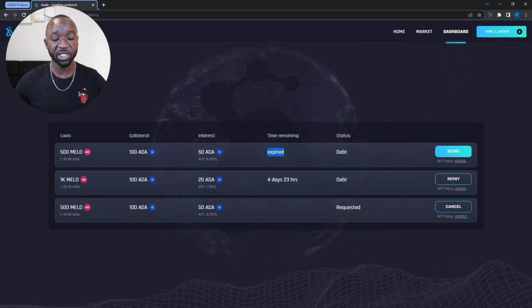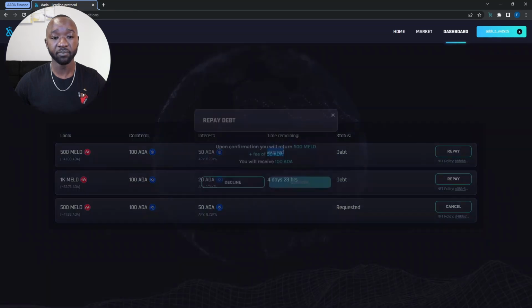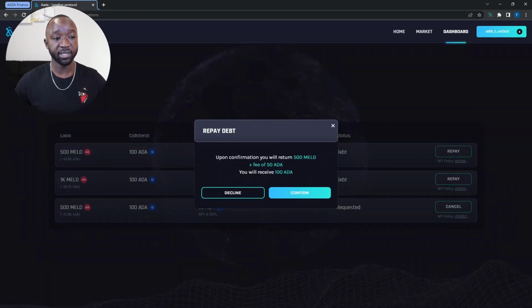Next, if I wanted to repay back this loan, I could do so by clicking on the repay button here. If I click on that, it's actually going to allow me to just confirm that I want to pay back my debt, which is currently set at 500 MELD, and my fee of 500 AADA, which was the interest that I provided early on.